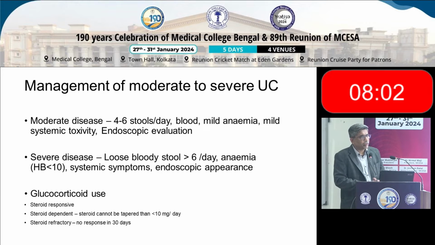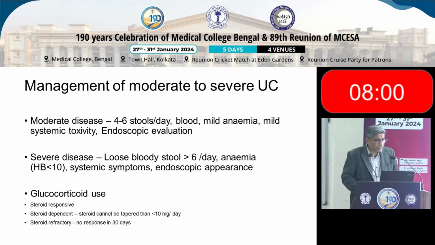So we divide into 3 halves: those who are steroid responsive, those who are steroid dependent. Steroid dependent means we cannot taper the dose of steroid below 10 milligrams a day, or they will get recurrence. Or steroid refractory, when there is no response to steroids after taking steroids for almost a month. So that's how we classify patients before starting treatment.